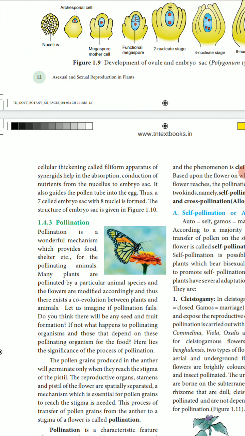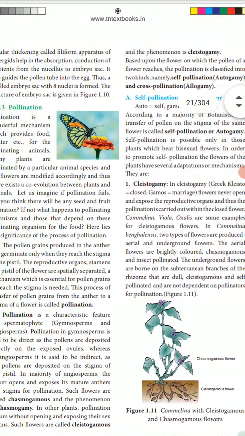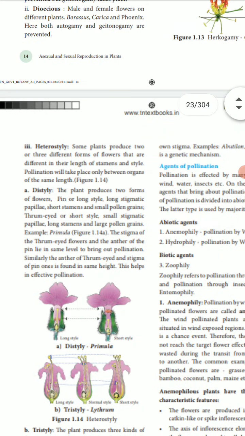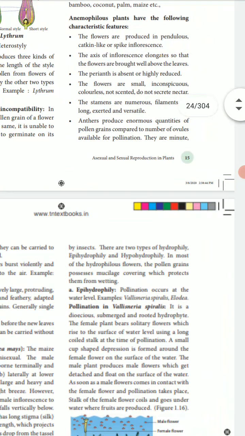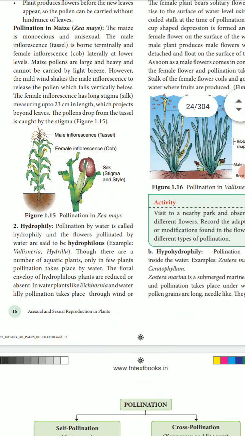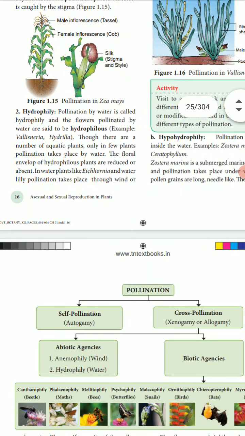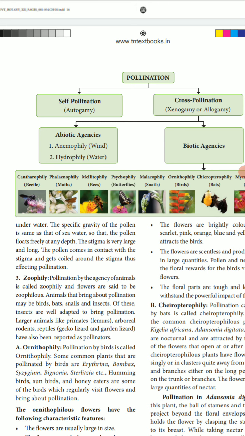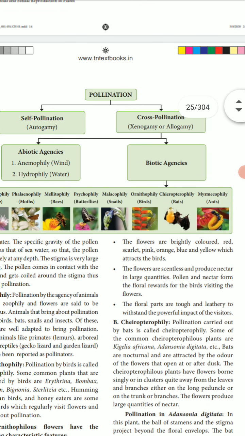Then pollination: self-pollination and cross-pollination. The agents of pollination are birds, animals, insects, wind and water. Pollination is of two types, self-pollination and cross-pollination. Self-pollination is autogamy, cross-pollination is xenogamy and allogamy.